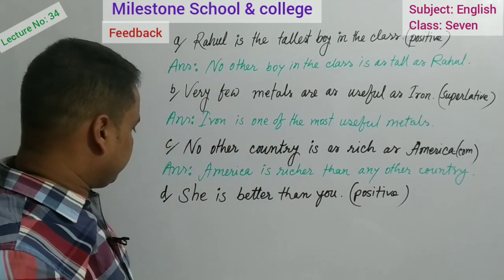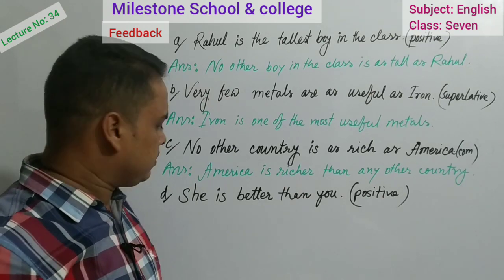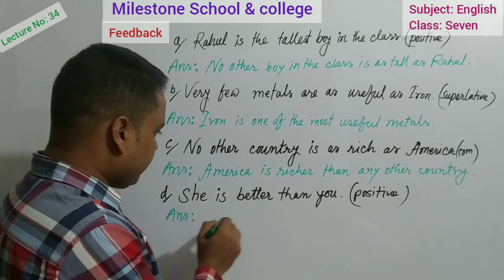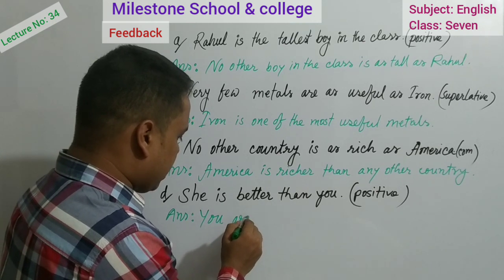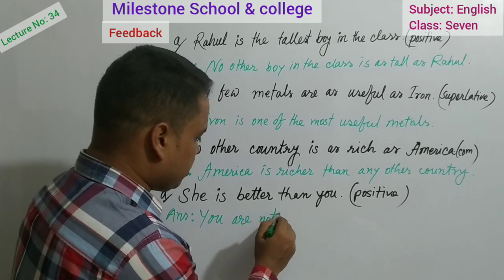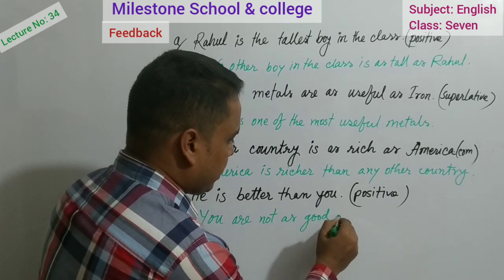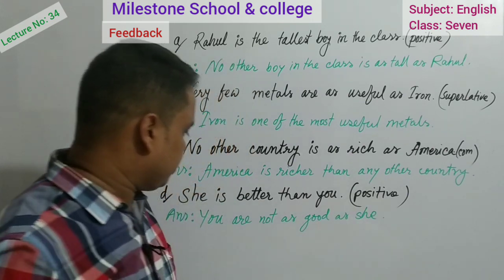Then, she is better than you. What will be the positive form? Yes, it will be you are not as good as she. Okay.